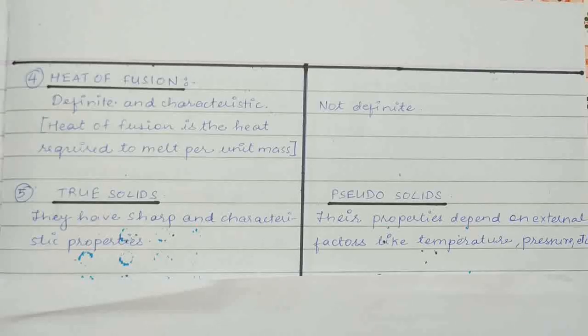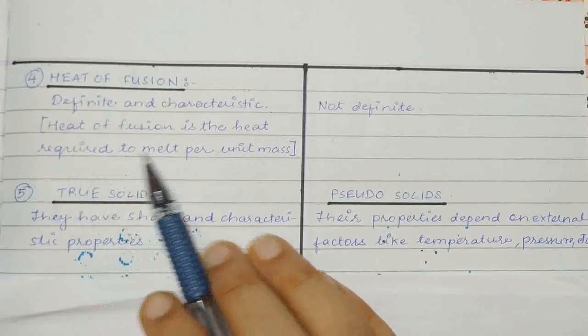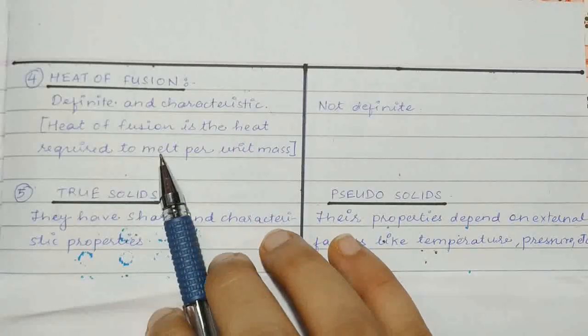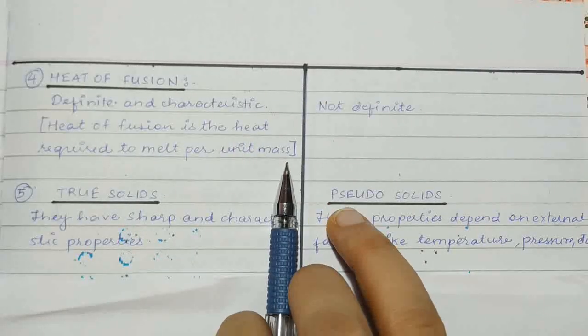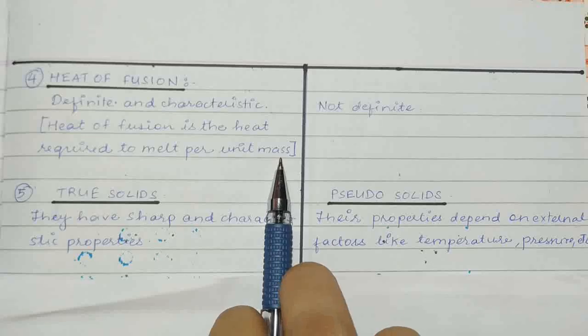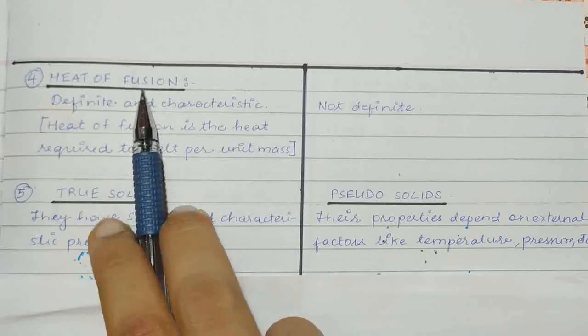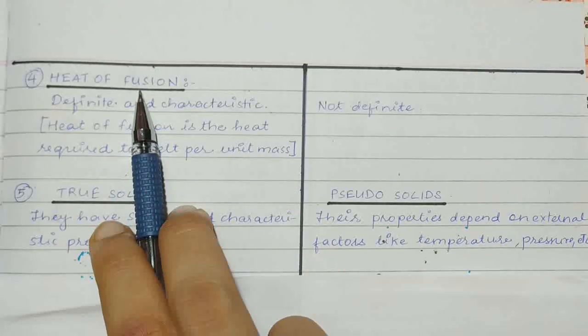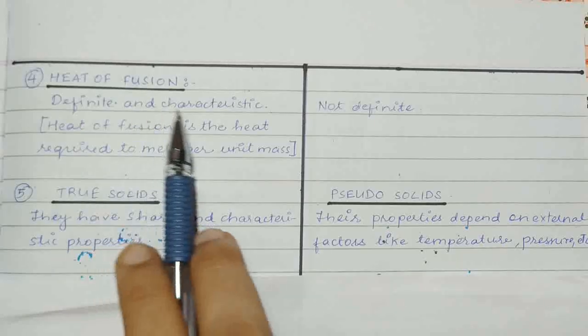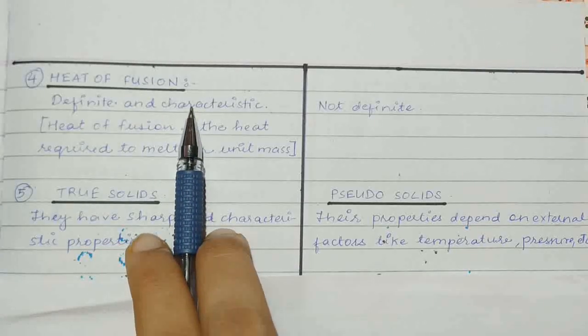So the next point is heat of fusion. I'm sure you know what is the heat of fusion. If you don't know, here is the definition. Heat of fusion is the heat required to melt per unit mass of that substance. So heat of fusion for crystalline solids is definite and it is characteristic, again, just like melting point.